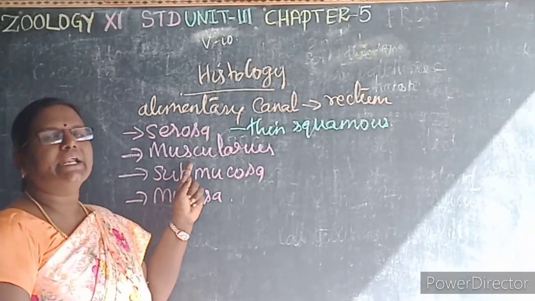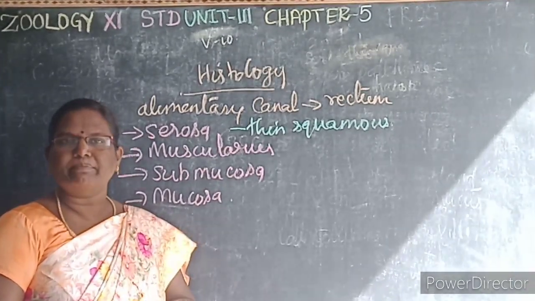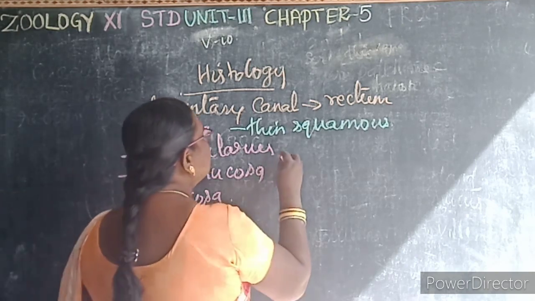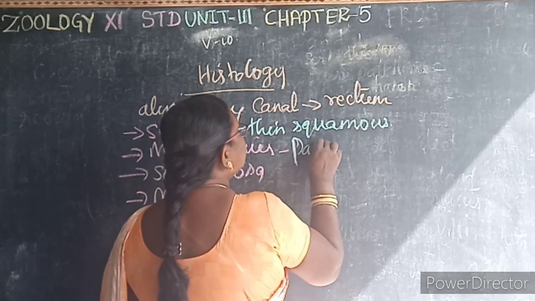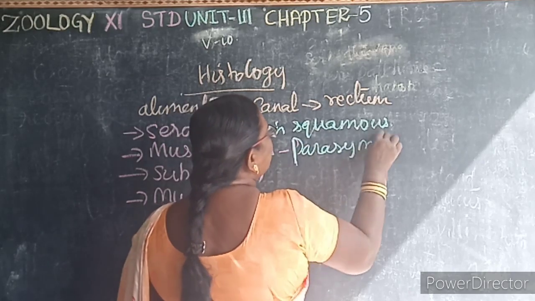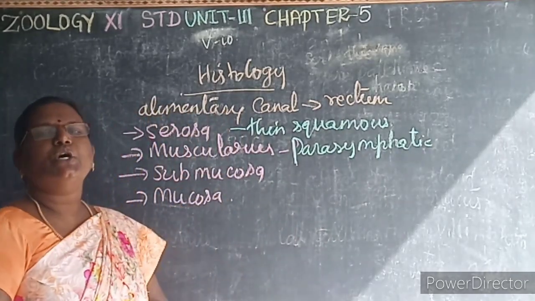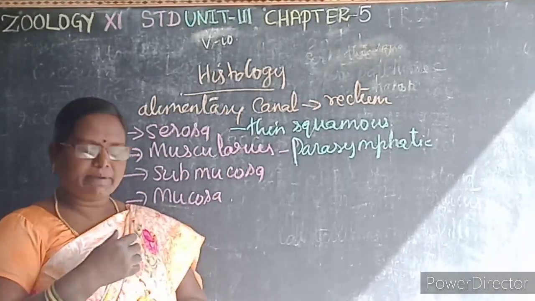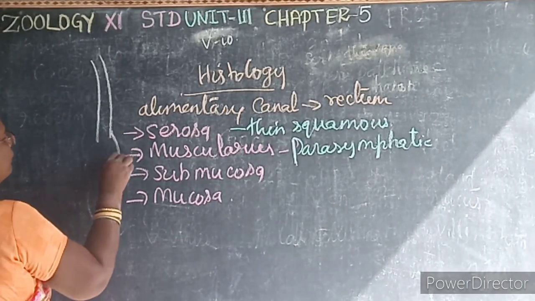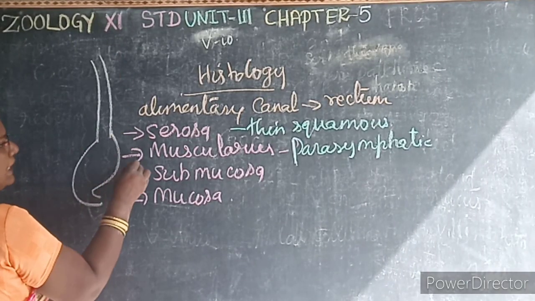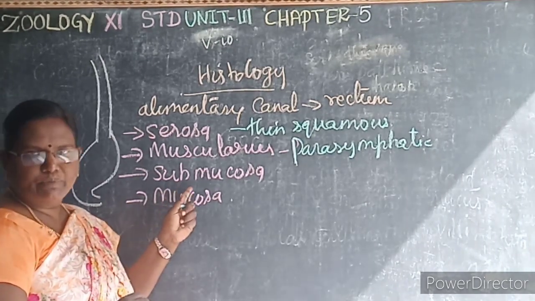This muscularis consists of smooth circular and longitudinal muscles with parasympathetic nerves, which control the peristalsis. So what is peristalsis? The rhythmic movement which allows the food to pass from the esophagus to the stomach. So that movement is known as what? Peristalsis.